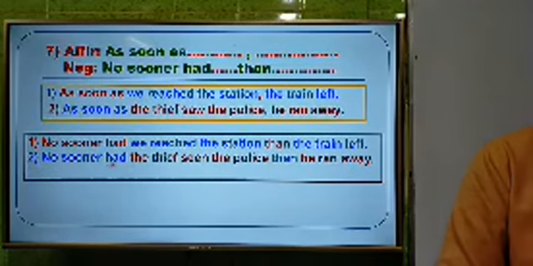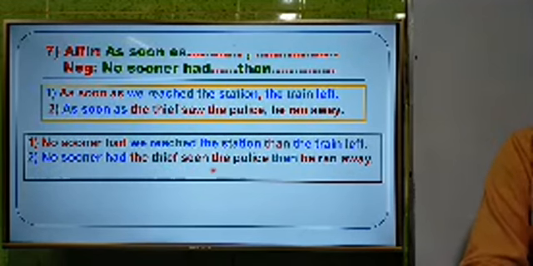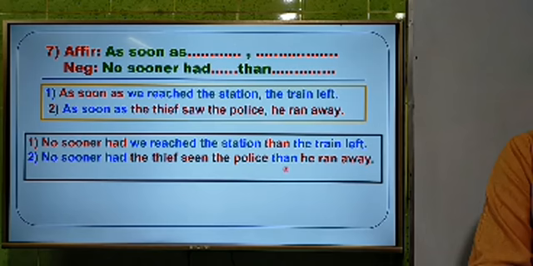That means after "had" we have to use V3, that means V3 of saw. We know the three forms of see: see, saw, seen. So we have to use here "seen the police", and we write "then" instead of comma. So dear students, I think you all have understood.